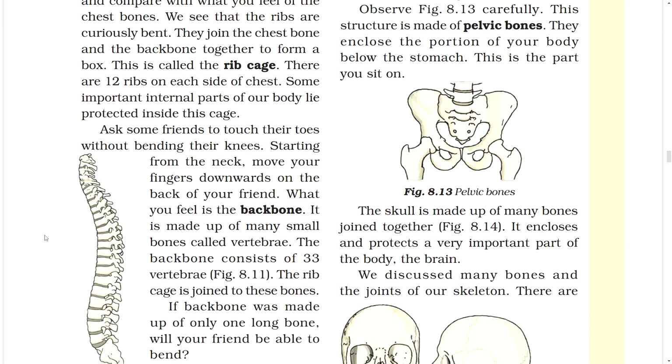Ask some friends to touch their toes without bending their knees. Starting from the neck, move your fingers downward on the back of your friend. What you feel is the backbone. It is made up of many small bones called vertebrae. The backbone consists of 33 vertebrae. Figure: the rib cage is joined to these bones. If the backbone was made up of only one long bone, would your friend be able to bend?